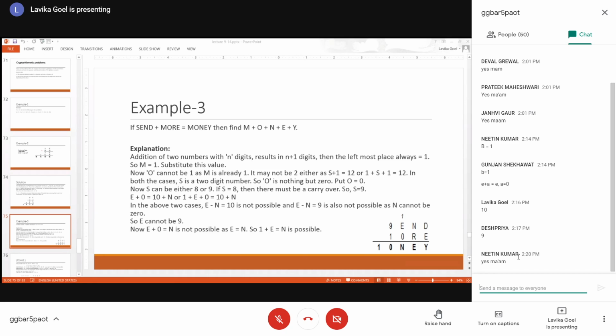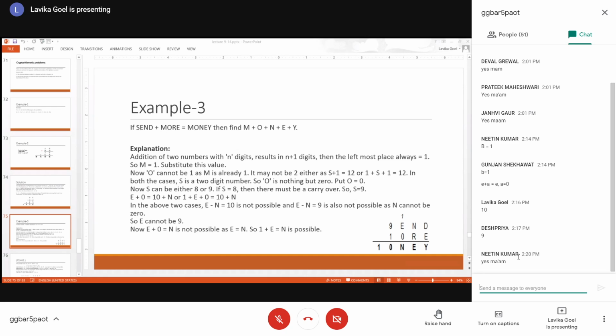If you are adding two single digit numbers, maximally you can generate an additional digit with a value of 1 only, right? Because if you add two single digit numbers ranging from 0 to 9, the maximum you can get is 19. So the leftmost place is always 1. If you are adding two single digit numbers and that is generating a double digit number, then the leftmost place is always 1. So that means M is 1, right? So you substitute the value of M as 1. That is the first constraint which you have satisfied, and you got M is equal to 1.